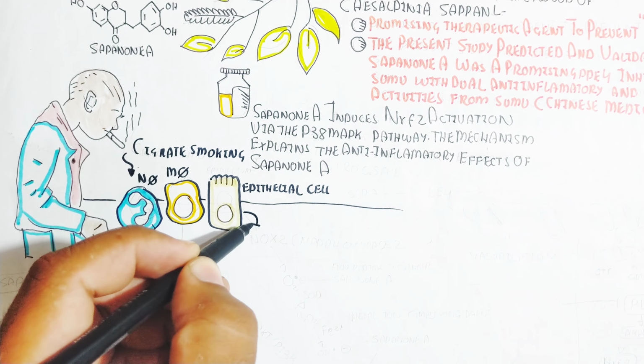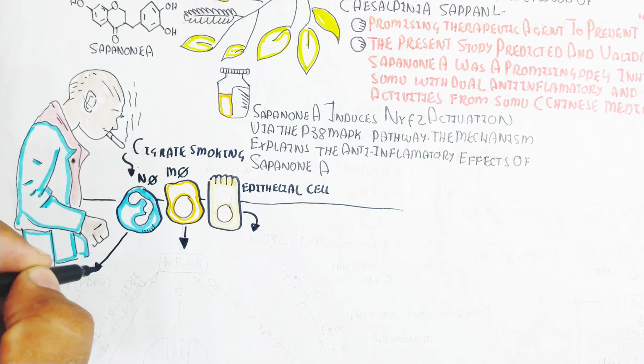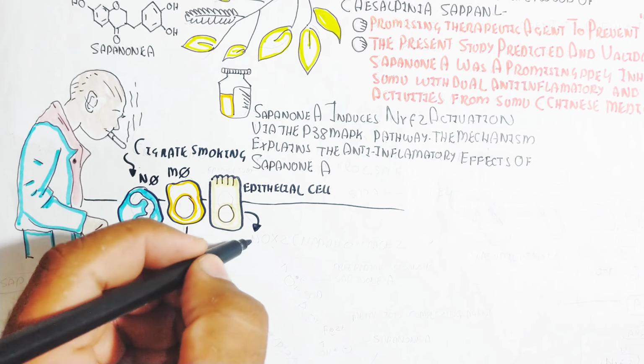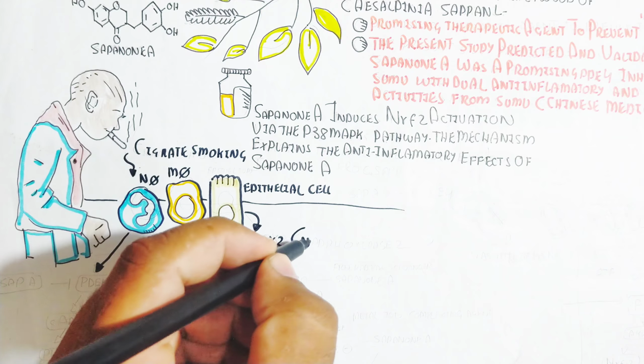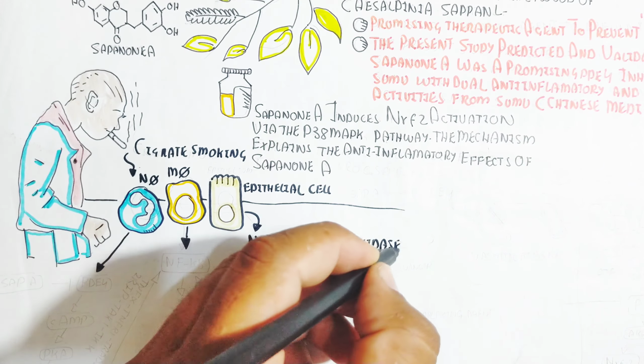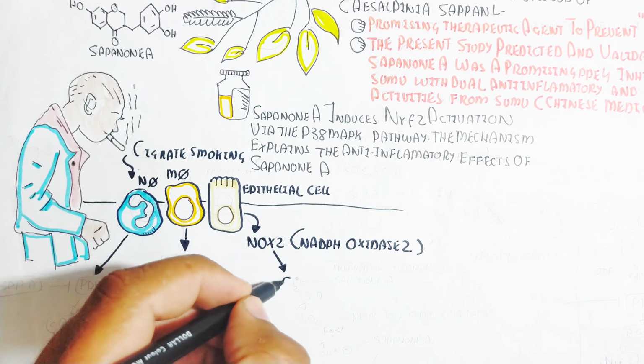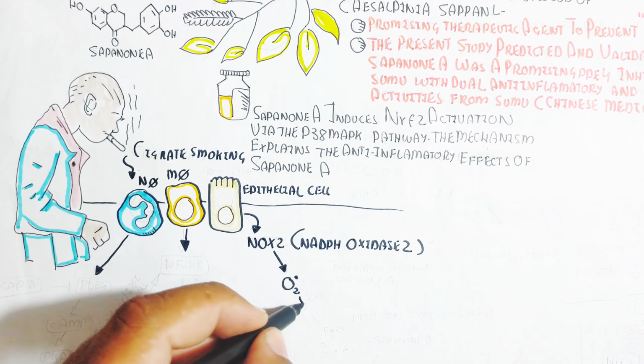This NOX2 produces superoxide. The superoxide dismutase enzyme converts it into hydrogen peroxide. This hydrogen peroxide, in the presence of a metal ion complexing agent, is converted into the hydroxyl radical.